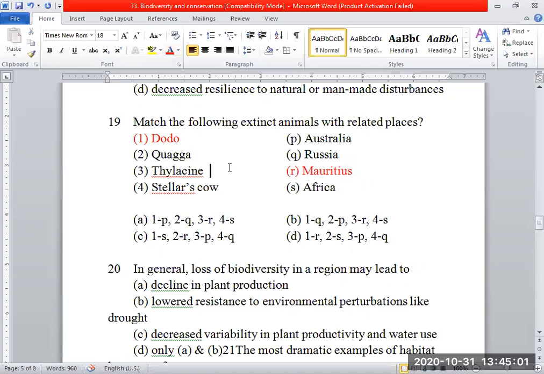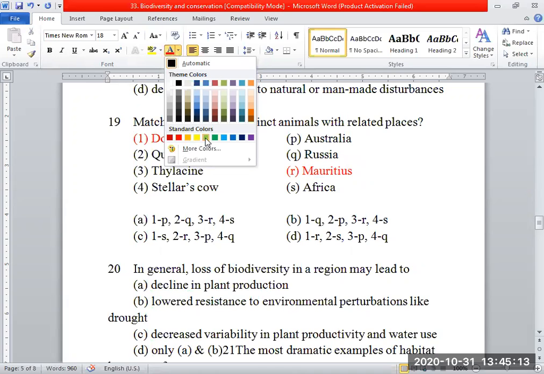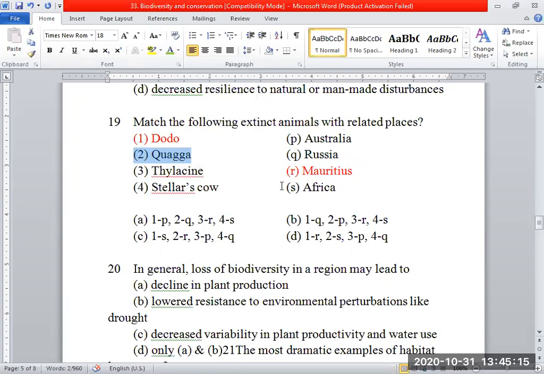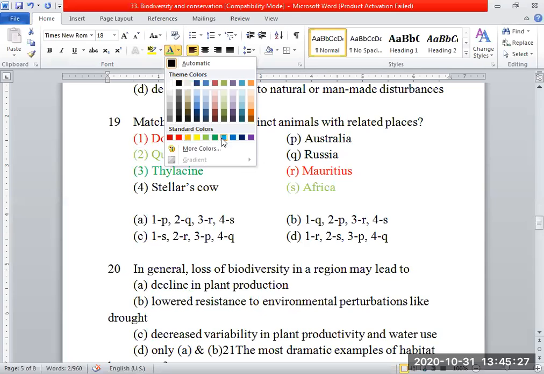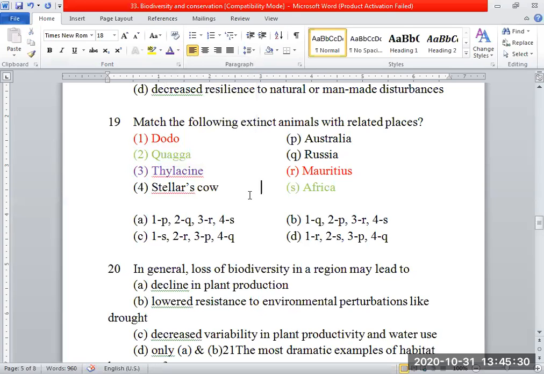Okay. Next, quagga. Quagga is from Africa. Okay, very good. So you just matched here. The quagga is from Africa. Okay. Next, thylacine. Australia. Thylacine, are you saying from Australia? Okay. Australia. Steller's sea cow. Russia. Yeah, Russia, the leftover is Russia.